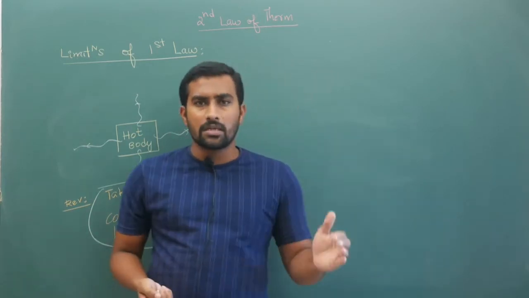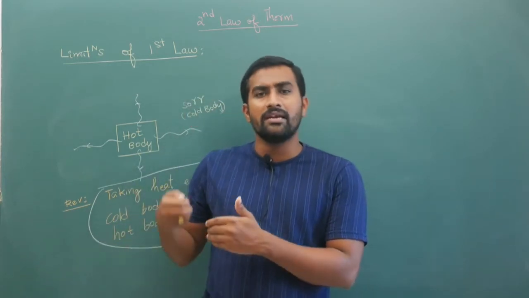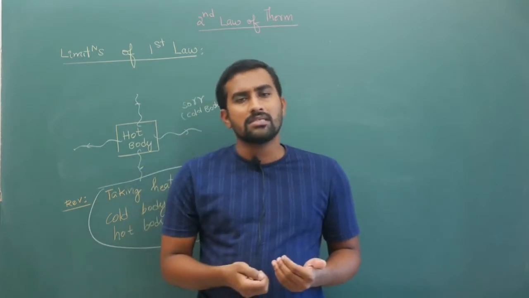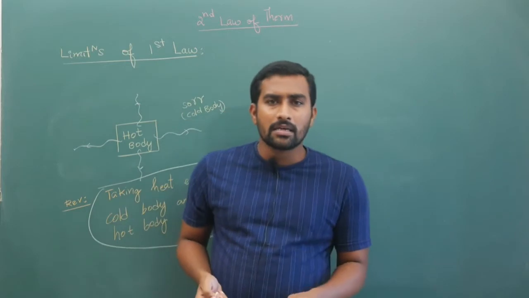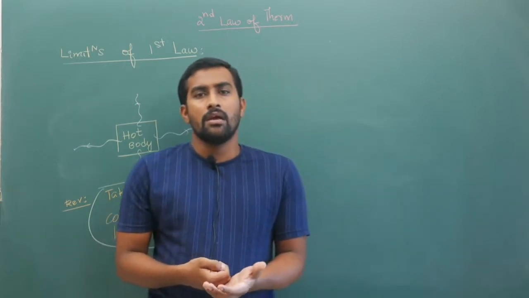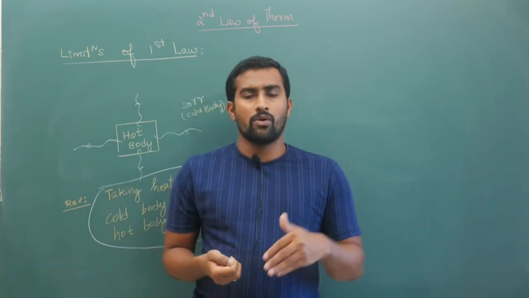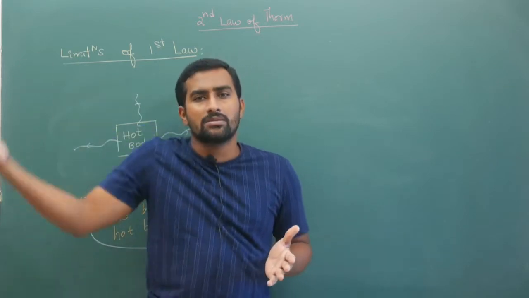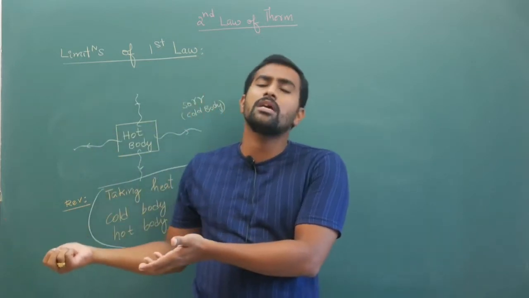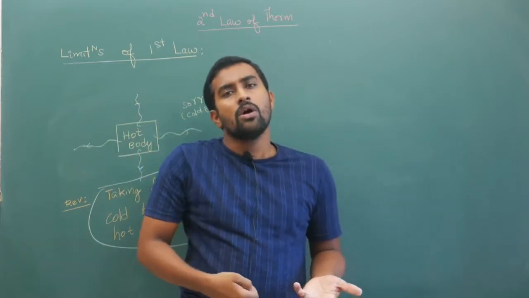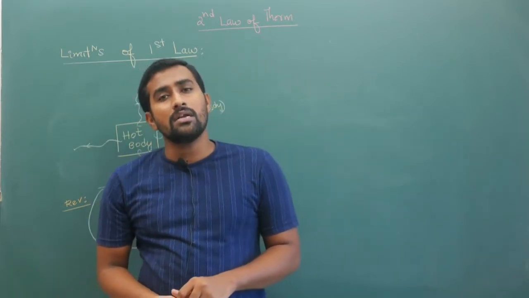Your first law says energy conservation is valid, fine, and it says heat energy transfers from hot body to cold body, fine, but it will not explain the direction of heat flow. Why is heat energy only transferring from hot to cold body? Why is heat energy not transferring in the opposite direction, from cold body to hot body? That is the limitation.